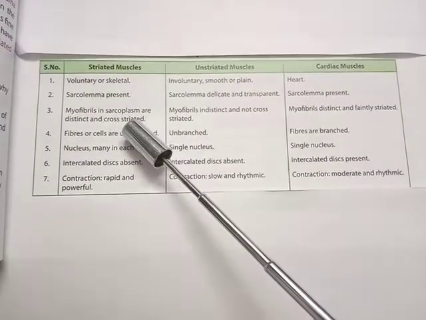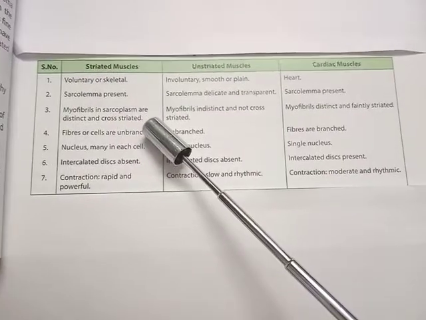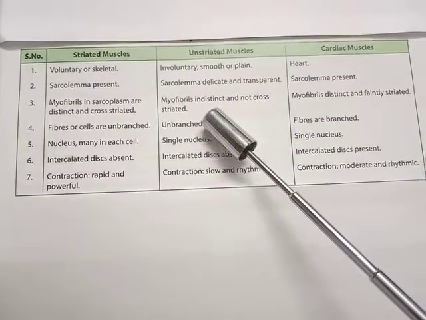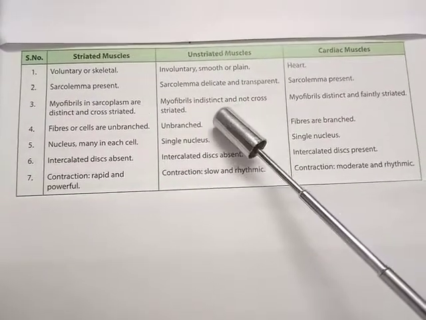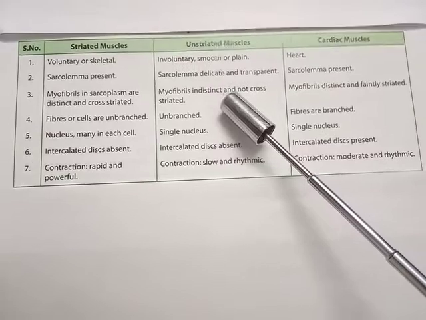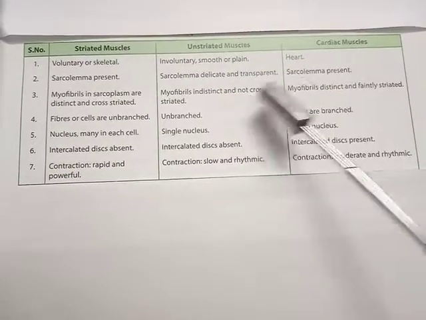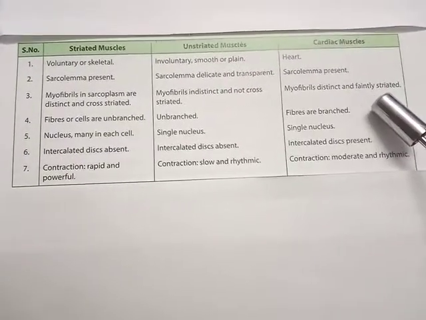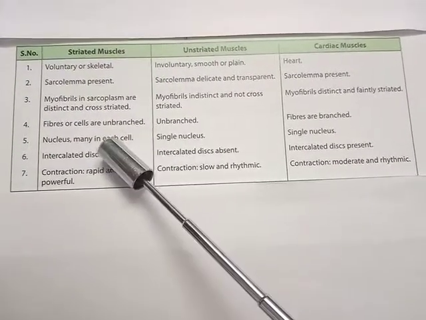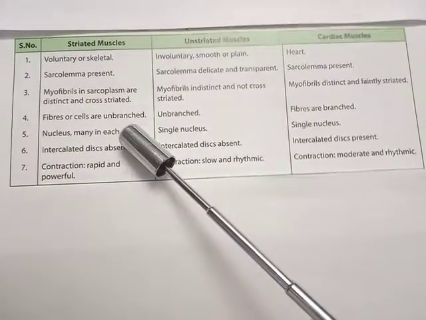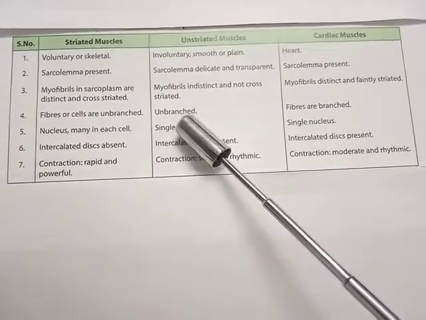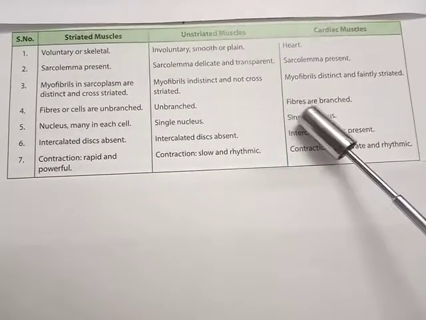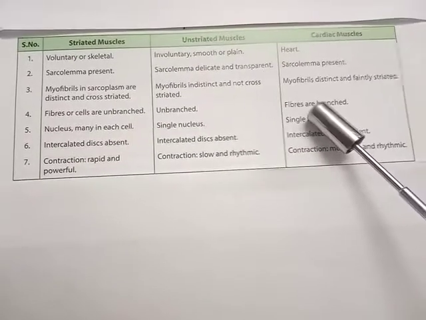In the case of striated muscle, myofibrils in sarcoplasm are distinct and cross-striated, whereas myofibrils are indistinct and not cross-striated in the case of unstriated or smooth muscle fiber. In cardiac muscle fiber, myofibrils are distinct and faintly striated. The fourth point, fibers or cells are unbranched in striated muscle, and unbranched in the same way in unstriated muscle fiber, but in heart muscle fibers, they are branched.